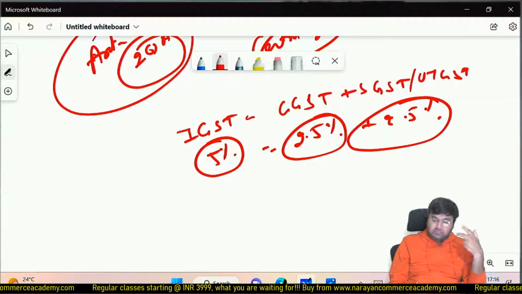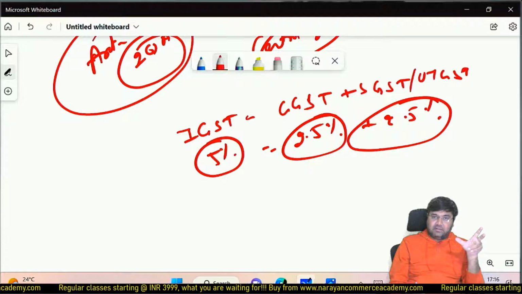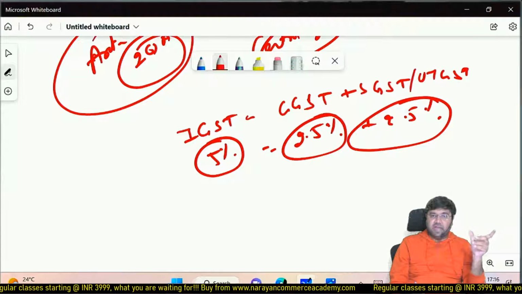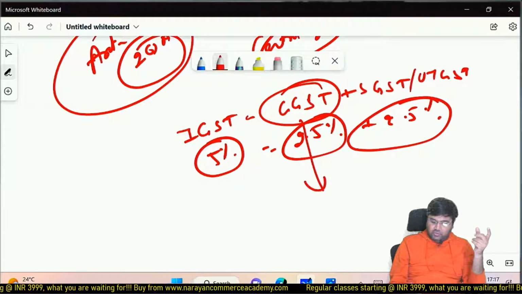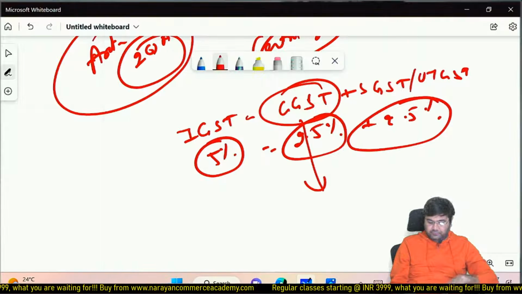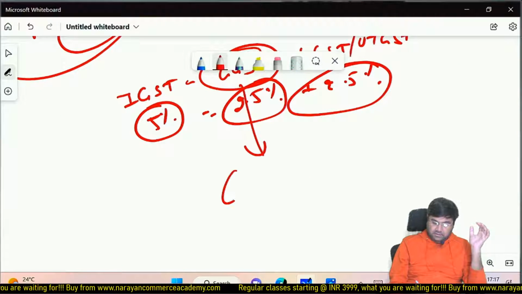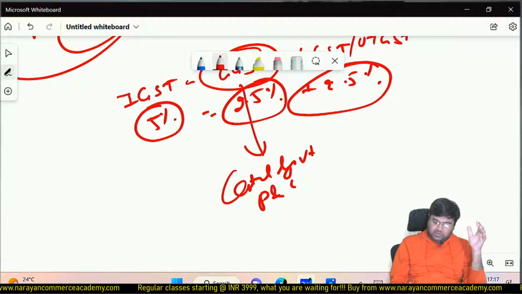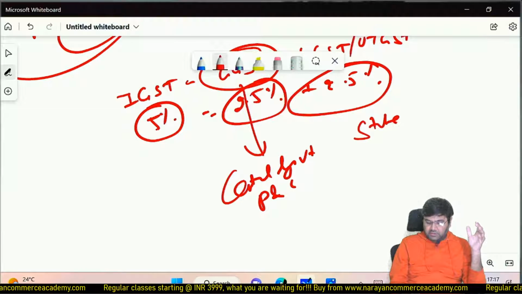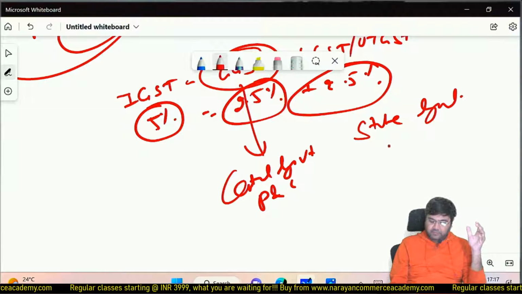So when an intrastate transaction is there, as I explained earlier, CGST along with SGST or UTGST is going to be levied. So CGST revenue directly goes to the P&L of the central government. It is directly revenue of the central government, P&L. And SGST is going to go directly to the respective state government P&L.